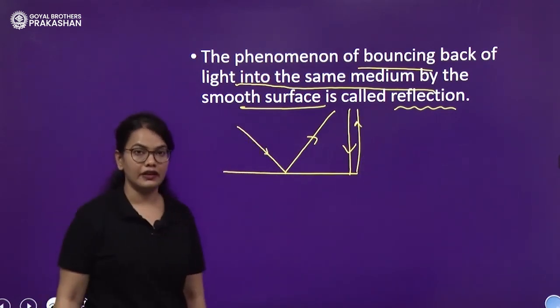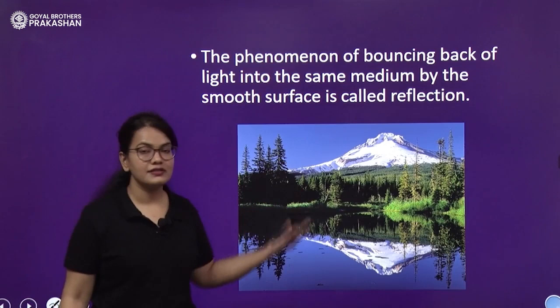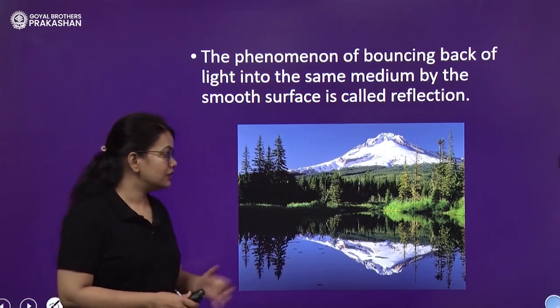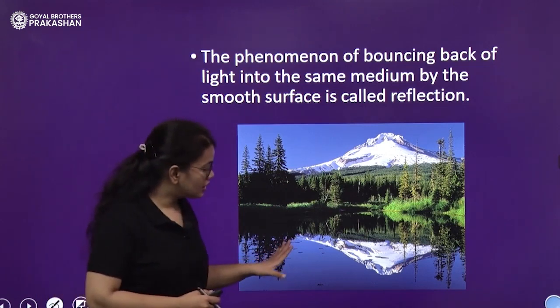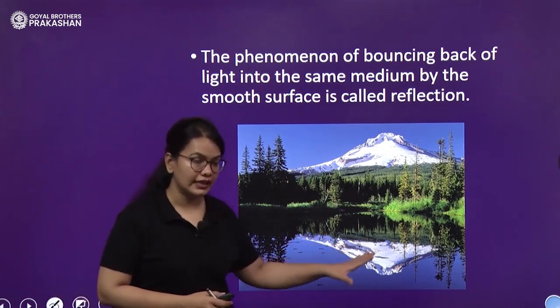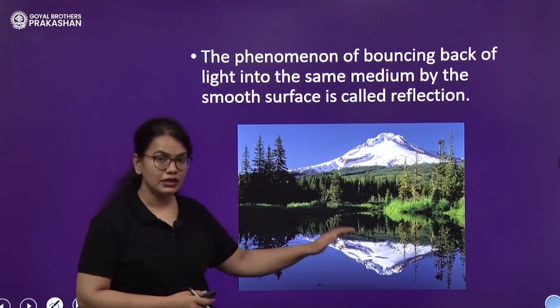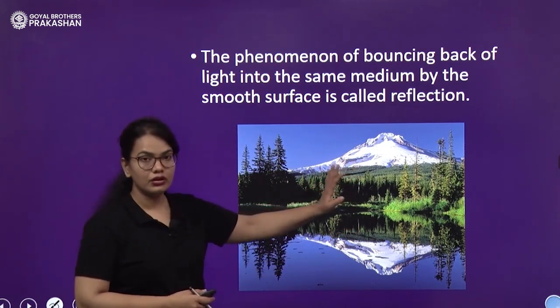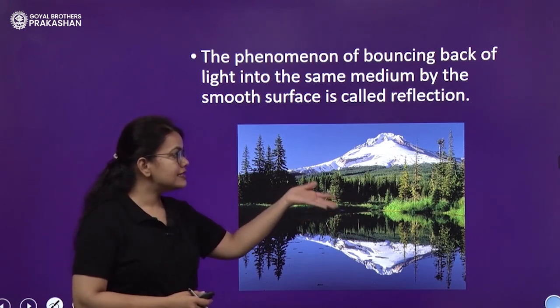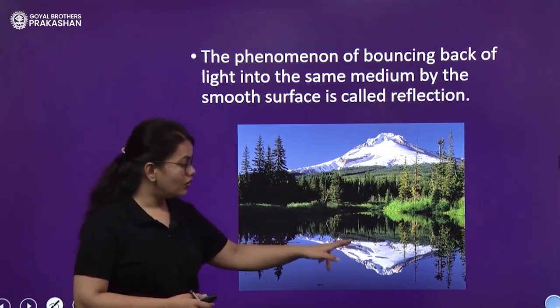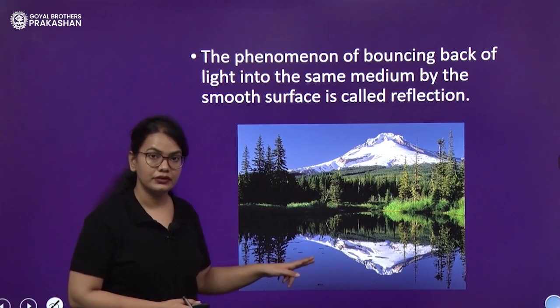This is called reflection. Okay, see a very interesting picture over here. This picture depicts the effect of reflection. This is a clean, calm water lake at the bottom, and you have a very pretty mountain scenic view over here. So you can see the exact image on the water, right?